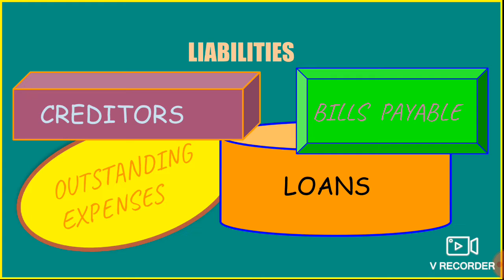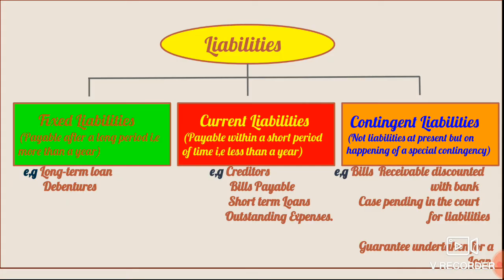Now, liabilities can be classified into fixed liabilities, current liabilities, contingent liabilities. Now, fixed liabilities are those liabilities which are payable after a long period. Generally, it is payable after a period of a year or more than a year. The example of such liabilities are like long-term loans or money raised by issuing debentures, and these are payable after a long period of time, generally after a year or more than a year.